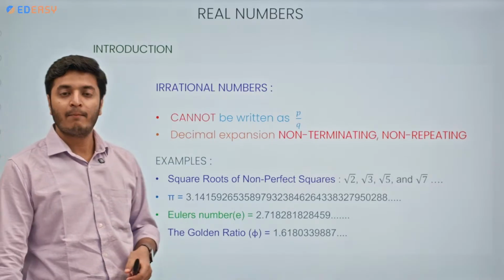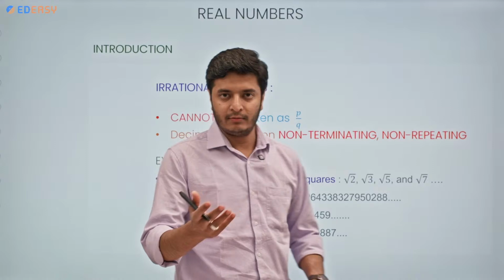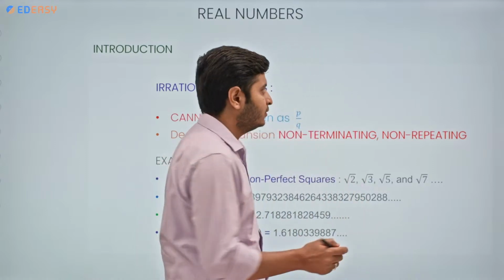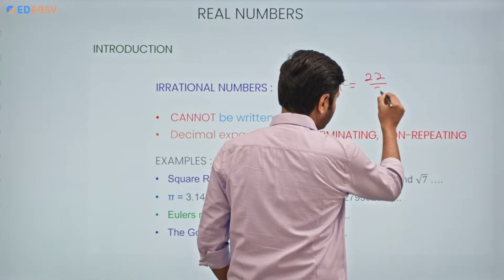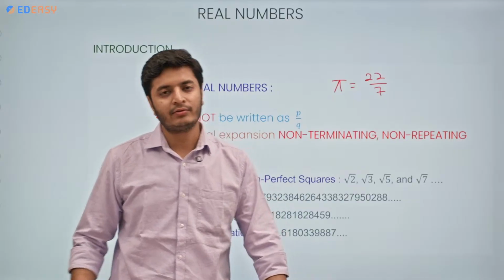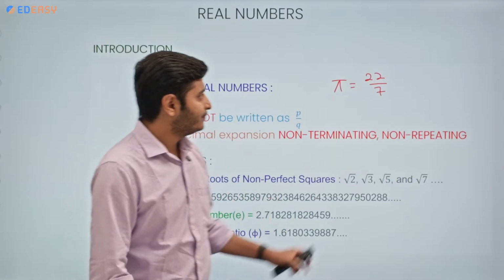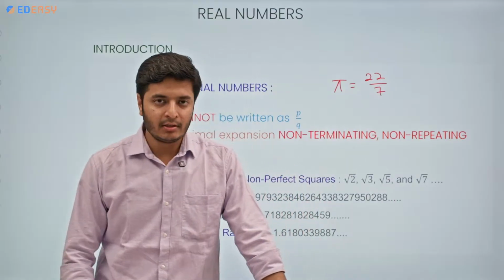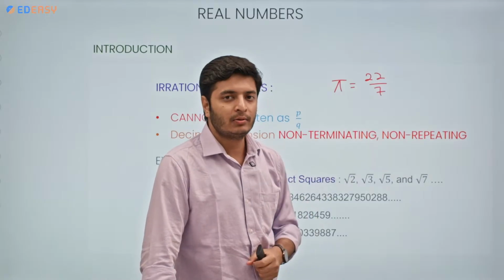Then we have pi. Now pi is very interesting, because usually we use the value of pi as what? 22 by 7, correct? We have been using this value for a very long time. But let me ask you one thing: in this value of pi, isn't it a p by q form?